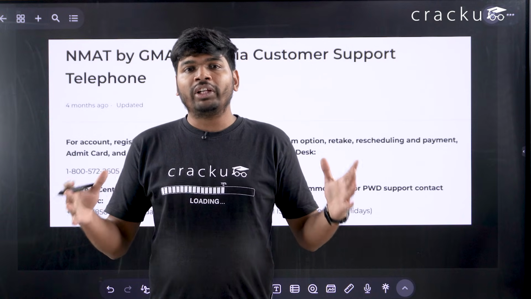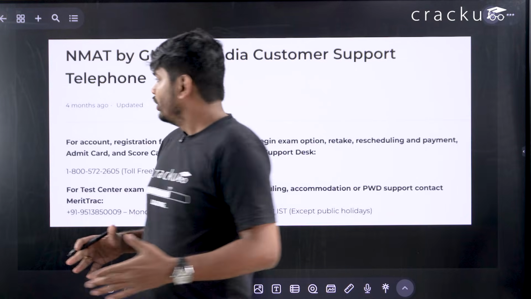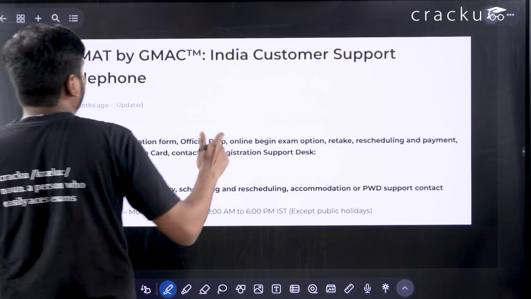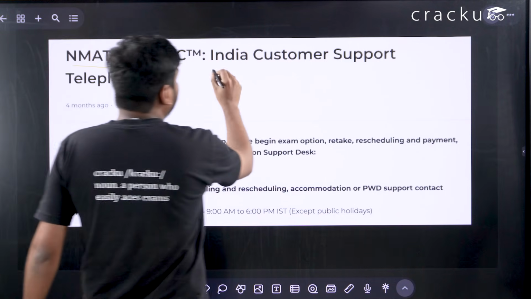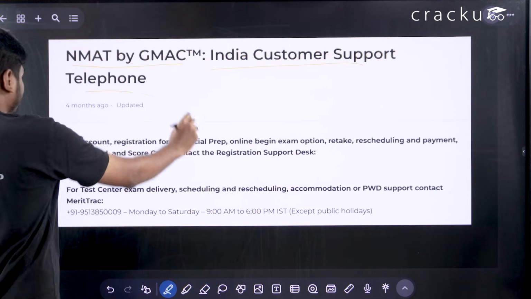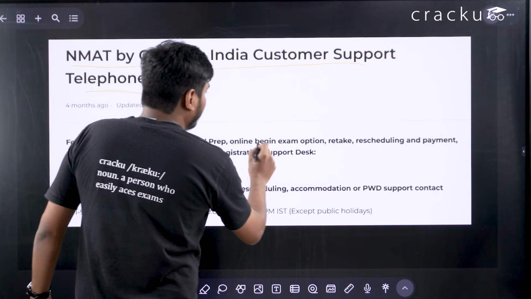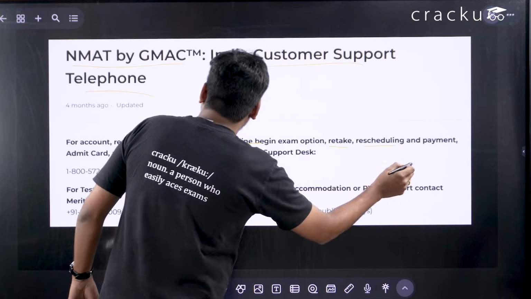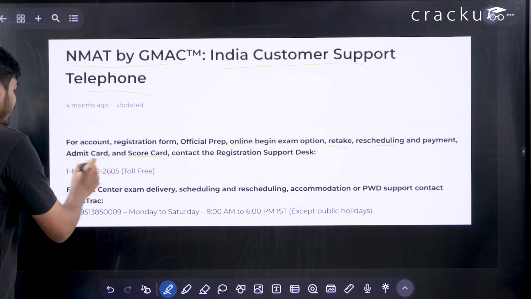To make your form filling procedure very easy, I am providing you the details of GMAT authorities, that is India customer support telephone numbers. So if you are facing any problem regarding online exam, retake, rescheduling, payment, admit card and scorecard, you have to call on this toll-free number.